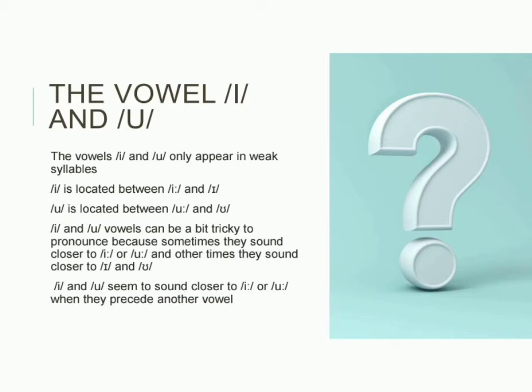They are located between two other vowel sounds. These vowels can be a bit tricky to pronounce because sometimes they sound closer to e or o, and other times they sound closer to i and u. They seem to sound closer to e or o when they precede another vowel.